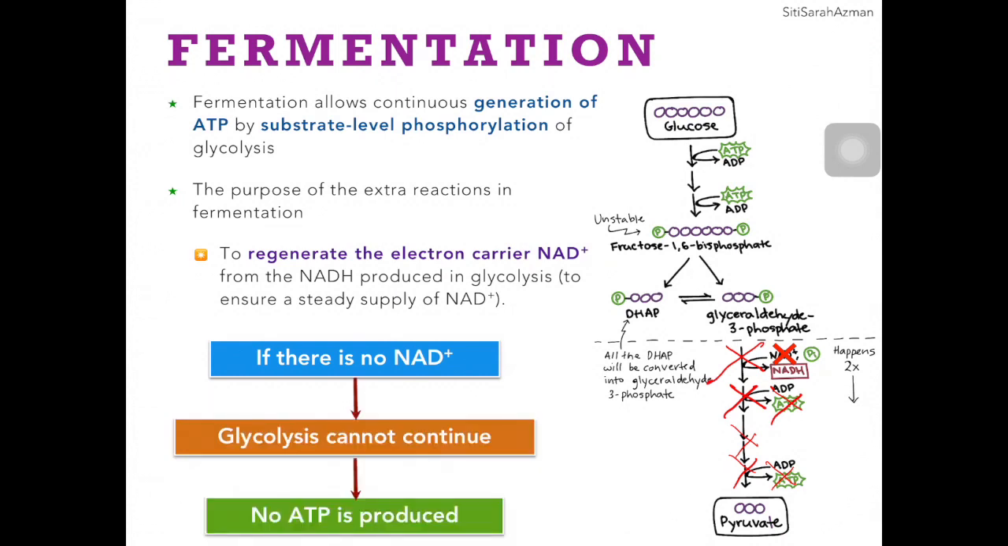And the amount of ATP in the cells will decrease more and more. So that is why it is important to regenerate the NAD+, so that when there is NAD+, this reaction can proceed. The ATP can be produced through substrate level phosphorylation, this step and this step at the end.